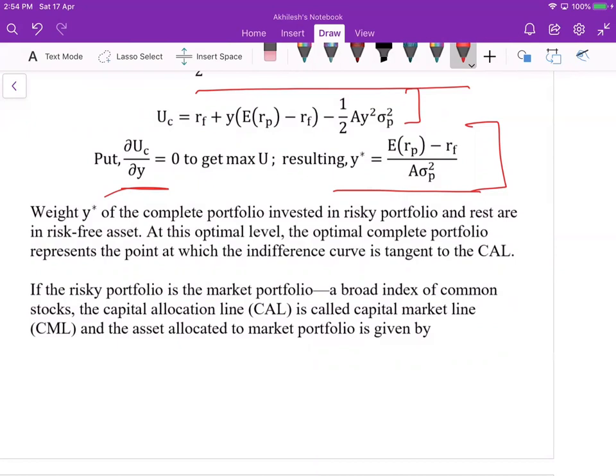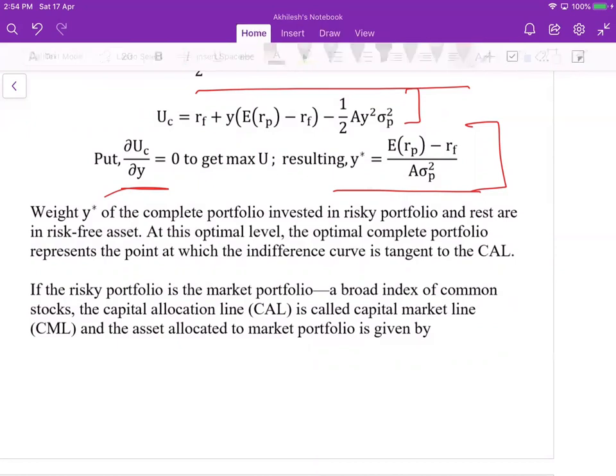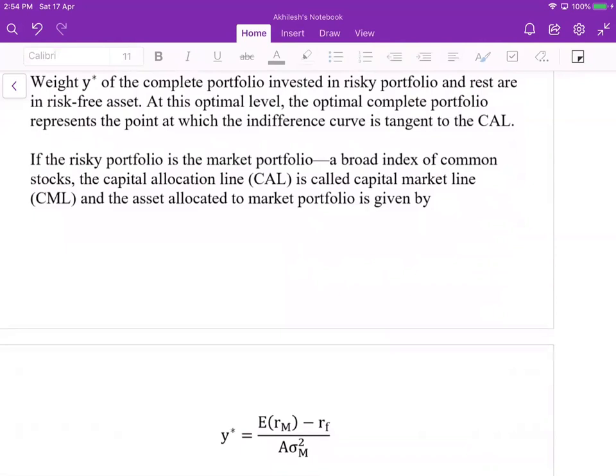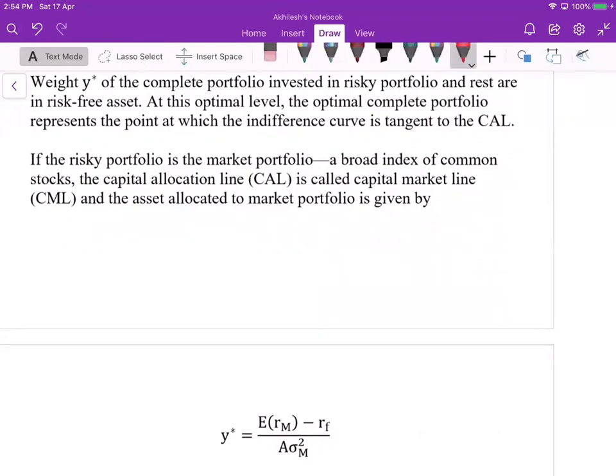We can construct the indifference curve. Furthermore, if the risky portfolio is the market portfolio, suppose we have constructed it from a lot of assets, and this is the market portfolio, then this line is called the capital market line.